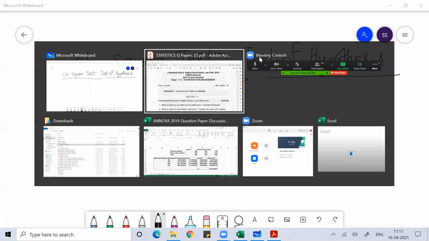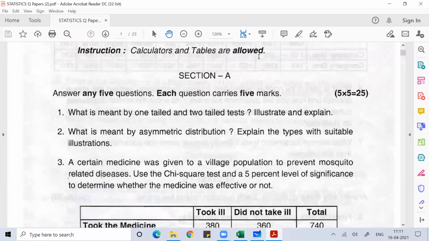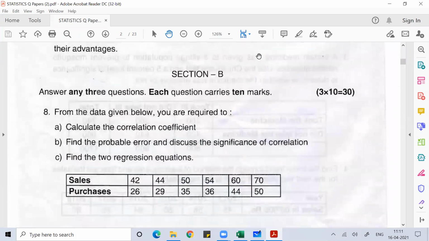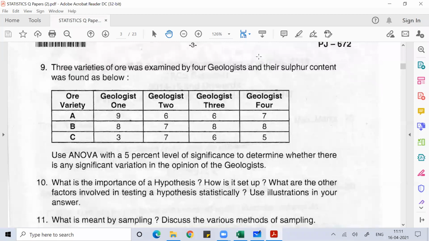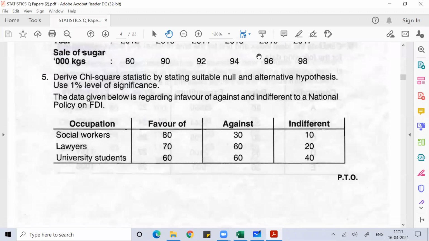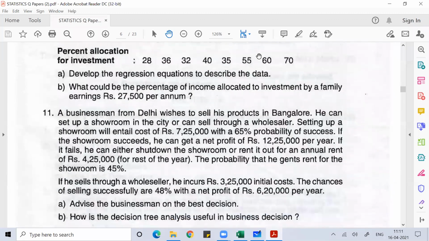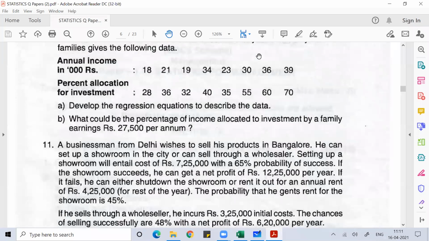You see, in your question paper, you'll always get a 10 marks and 15 marks problem on ANOVA. Every year, whichever year's question paper you observe, you can see a 10 marks question. Like here, question number 9, then here you can see this problem on ANOVA, and this question number 12. So every year you will definitely get a problem on ANOVA.